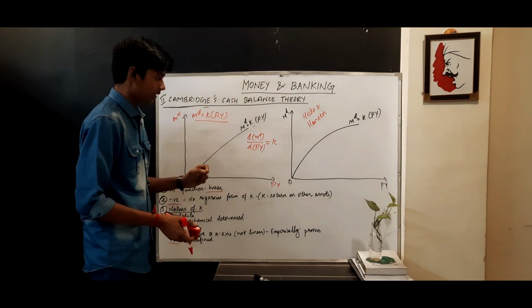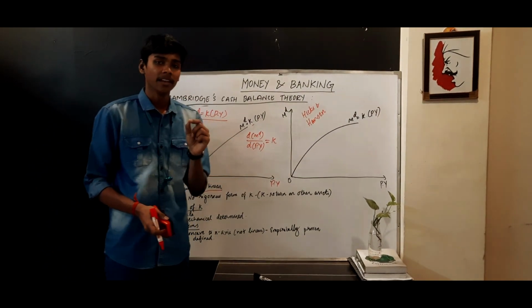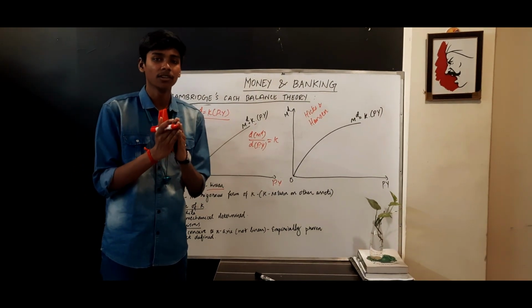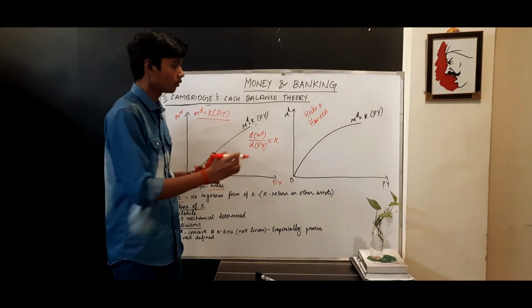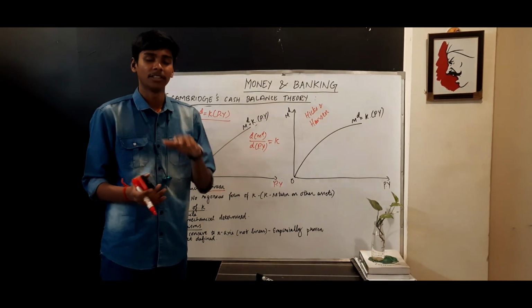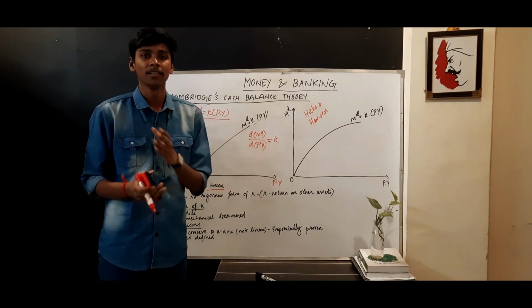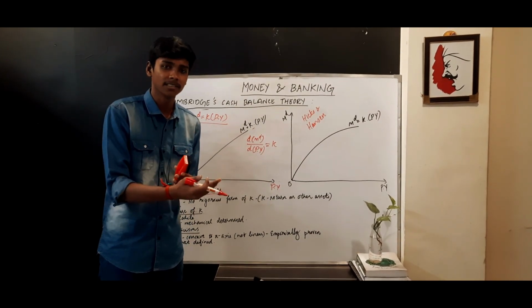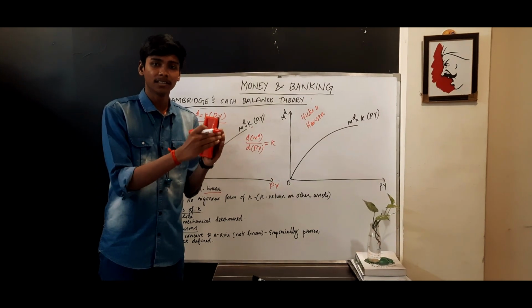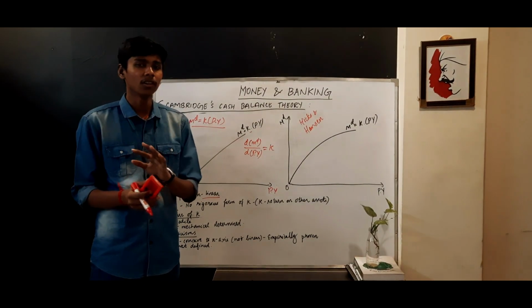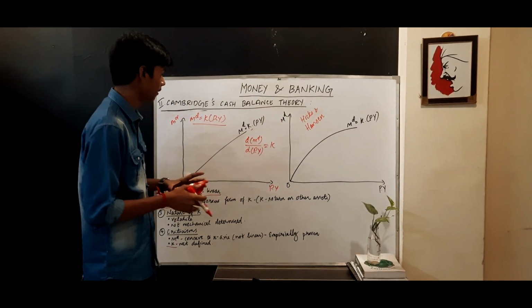Next, we need to understand what K is and what defines K. But the Cambridge theory did not define it. There is no rigorous definition of K. They just said it is a return on other assets. They did not say what the other assets are, whether equity, debenture, cash, gold, whatever. They did not say what determines those assets, or what impact that will have on money demand. So they did not clearly define it, and so it is not of much importance as a policy making variable.